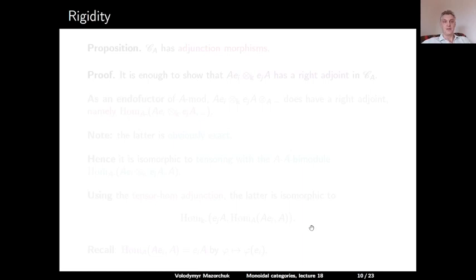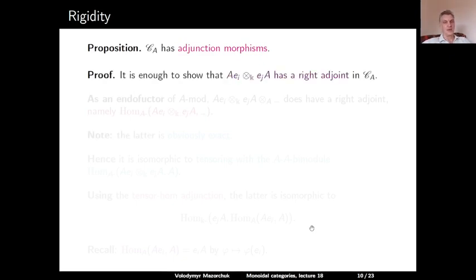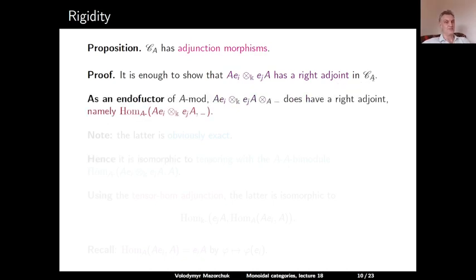We claim that under our assumptions, the category CA is rigid. In other words, it has adjunction morphisms. Proof. In order to prove this, we need to show that the object AEI tensor over K EJA, this indecomposable projective bimodule, has a right adjoint in CA.